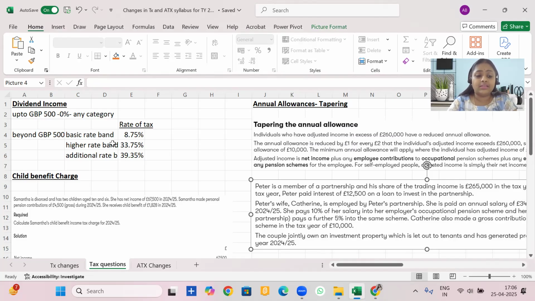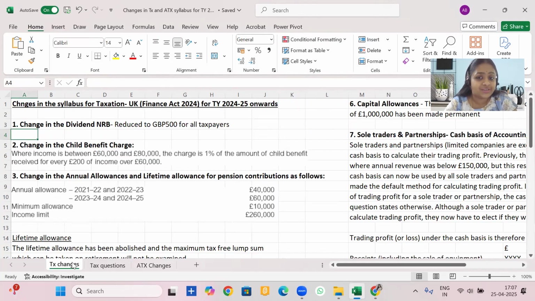That would mean that if the taxpayer's income beyond 500 is in the basic rate band, the tax rate applicable would be 8.75%. When it goes to a higher rate band, then the tax rate applicable is 33.75%. And in the additional rate band, the tax rate would be 39.35%. I hope you're clear with your first tax change.